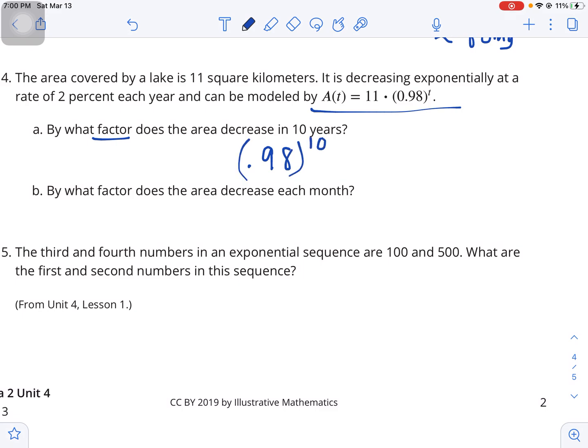That's our multiplier there. And then it asks in letter B, by what factor does the area decrease each month? So now we're talking months, whereas this was 2% each year. And so we would take that 0.98 and raise it to the 1/12th power, which you could write as the 12th root of 0.98.